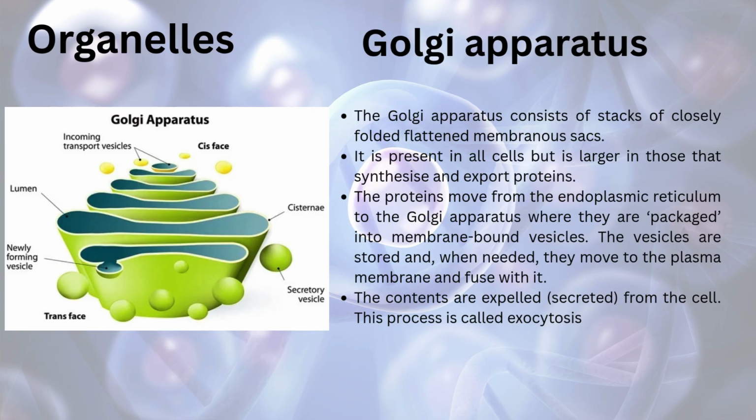Golgi apparatus. The Golgi apparatus consists of stacks of closely folded, flattened membranous sacs. It is present in all cells but is larger in those that synthesize and export proteins. The proteins move from the endoplasmic reticulum to the Golgi apparatus, where they are packaged into membrane-bound vesicles. The vesicles are stored, and when needed, they move to the plasma membrane and fuse with it. The contents are expelled from the cell. This process is called exocytosis.